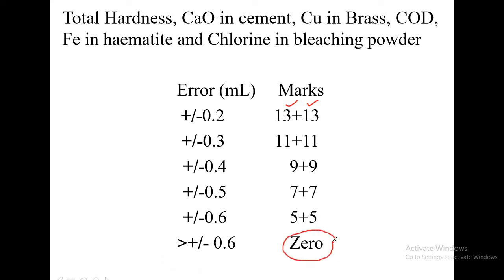Therefore, while doing the titration, you have to be very, very careful. You are not supposed to do any kind of manipulation. Do the experiment with all sincerity and report the value as it is shown in the burette reading. Whatever value you get, the same is to be reported. In case you don't get the exact value, at least you will get to know where you have made a mistake. The teacher will let you know your mistakes, so that you can rectify them and repeat the experiment.